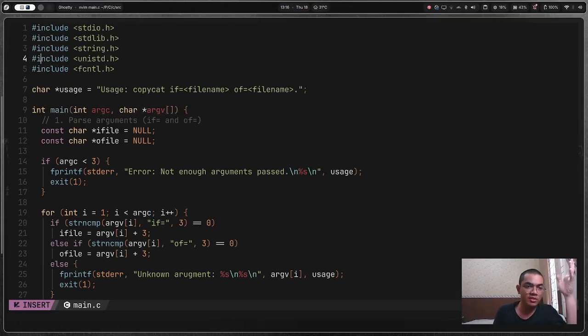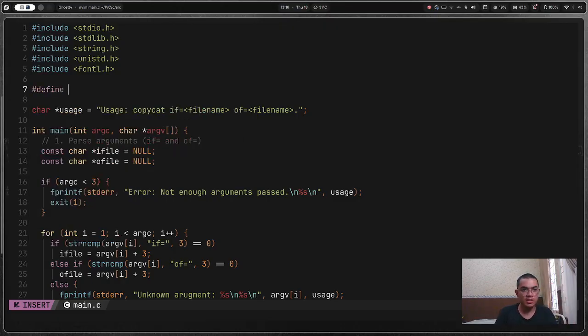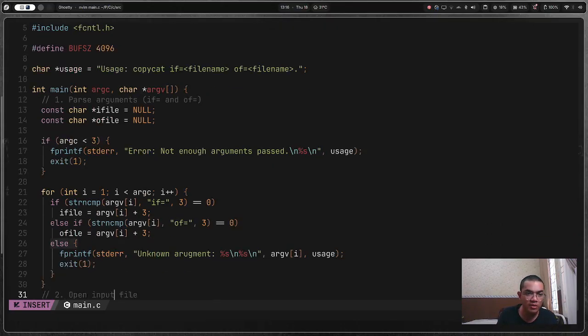So I just need to define buff size. Let me just define buff size. Let's take something big. I think we're gonna have a big file, so 4096. I'm just predicting big files. We all know that we're gonna have big files.